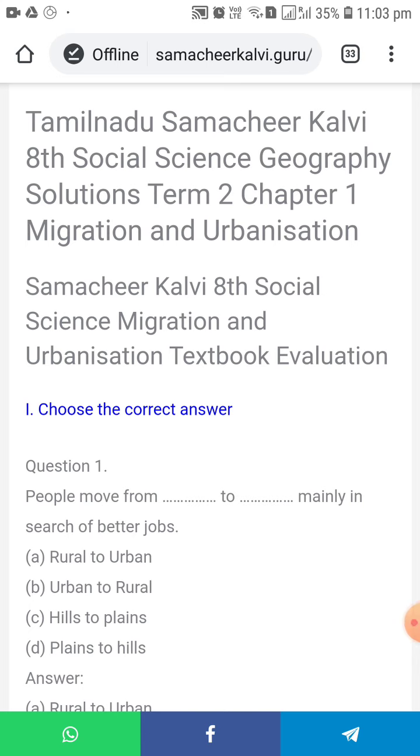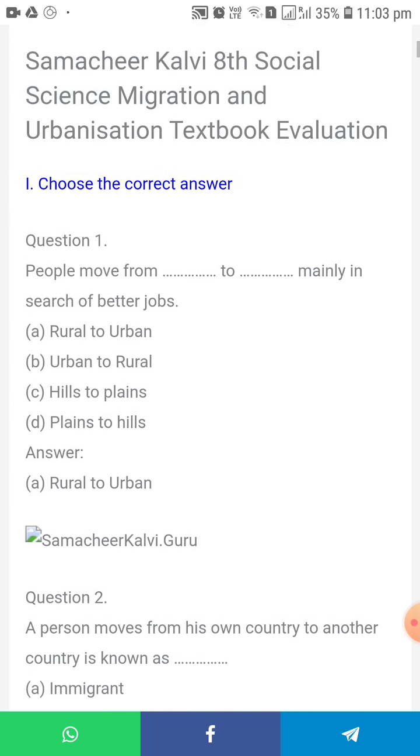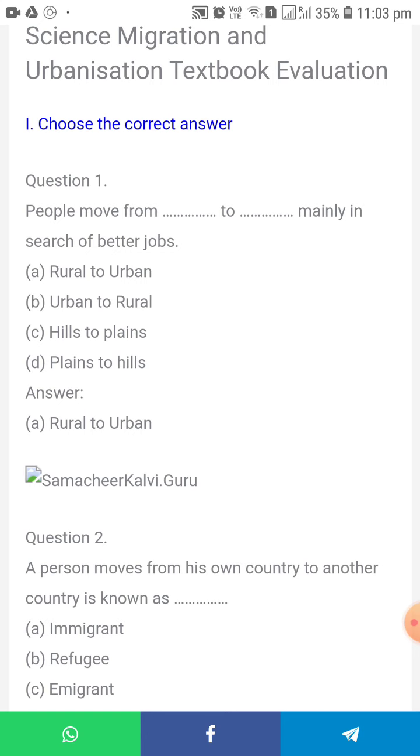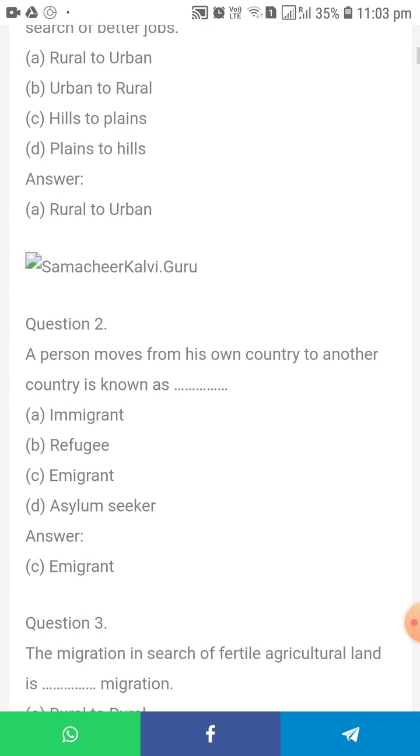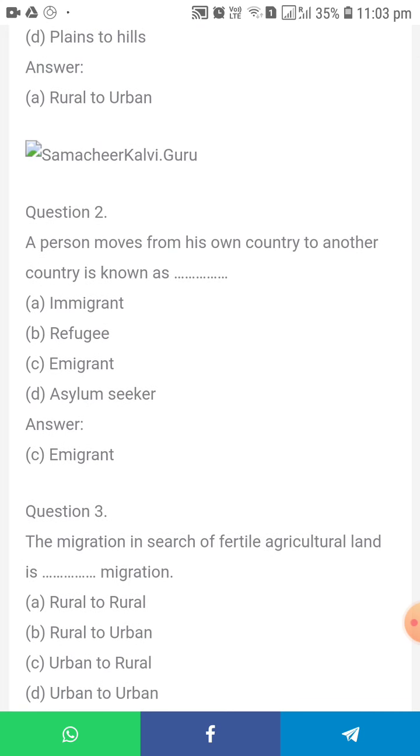Today we are going to discuss Chapter 1, Term 2, Geography: Migration and Urbanization. Book back exercise. First, choose the correct answer. First question: people move from dash to dash mainly in search of better jobs. What is the correct answer? Rural to urban. The second one: a person who moves from his own country to another country is known as what? Immigrant.